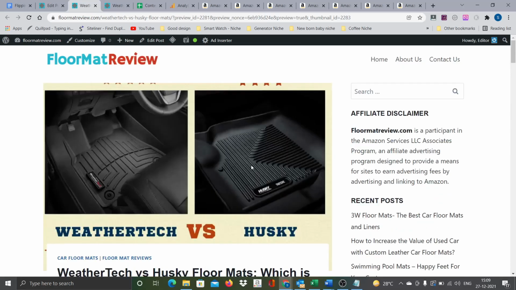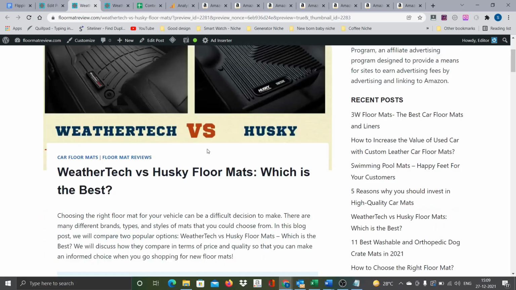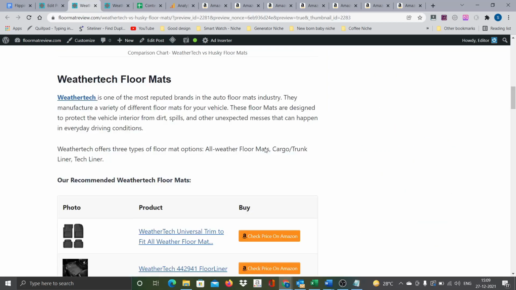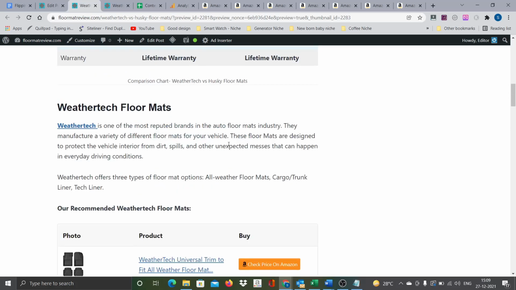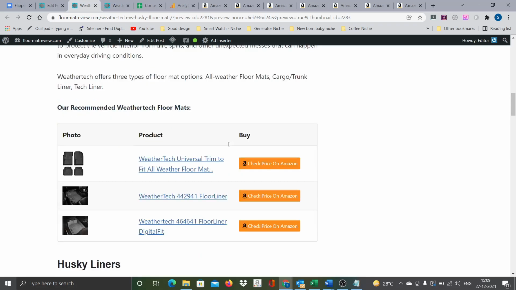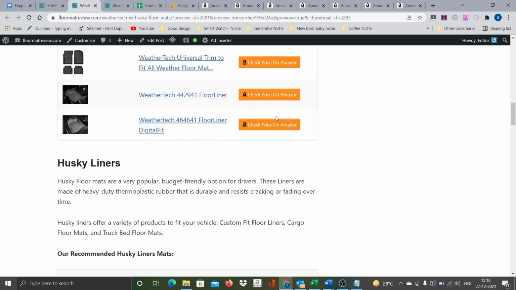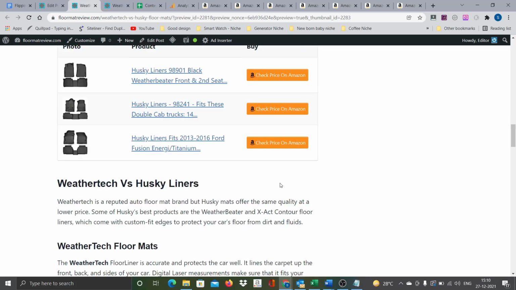If anyone visits this particular page, and if the person already made up his or her mind whether to go for WeatherTech or Husky, then they can pick one of these links and explore more, and if they make a purchase, we will get the commission. Otherwise also, even if they are not 100% made up their mind, when you show this kind of products, people will get a little tempted to click and check more details related to the product. So there is a high probability to get some conversions if you can give some kind of product recommendation similar to this.